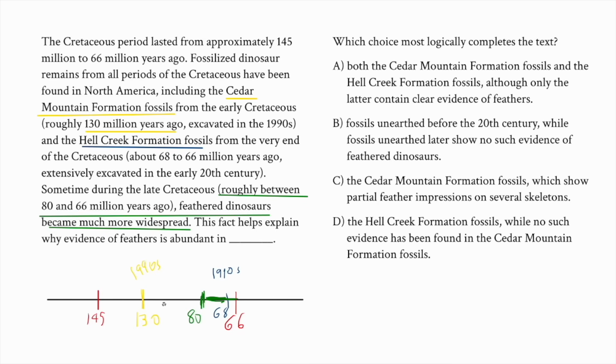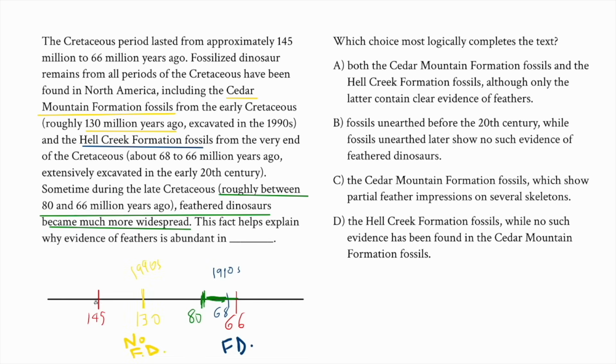So what does that mean in terms of our sequence of events? Well, if feathered dinosaurs only became widespread here, that means we would not expect feathered dinosaur fossils to be found here, or at least we wouldn't expect many of them to be found. Whereas when we come back to this area, the Hell Creek Formation, it would make sense that some feathered dinosaurs would indeed be found, given that they had begun appearing prior to the formation of these fossils.